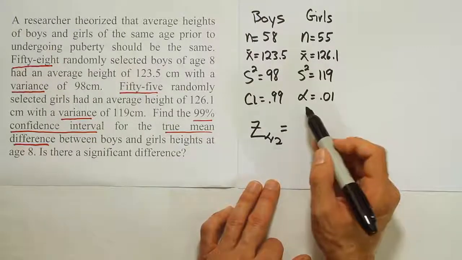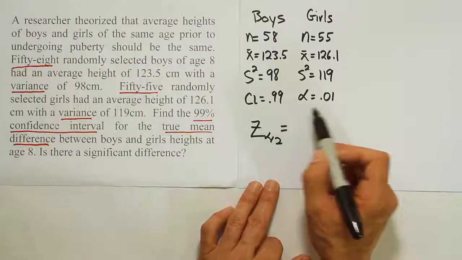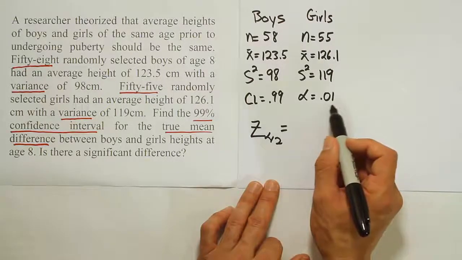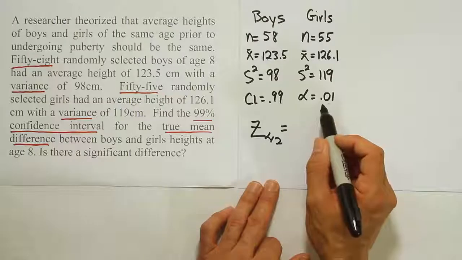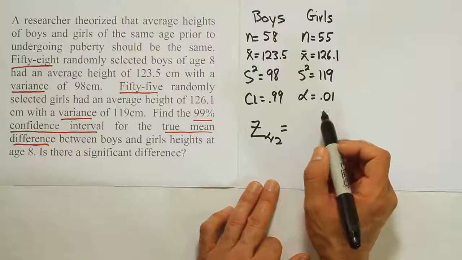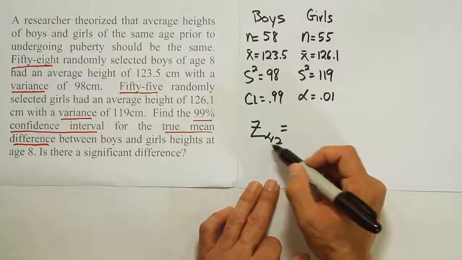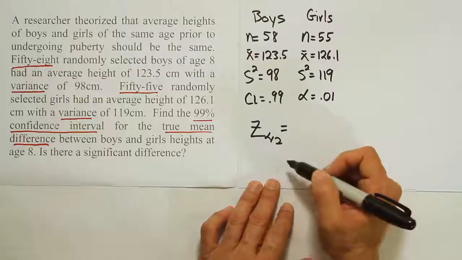So let's go to the t-table, because this number can be found on the t-table. We're going to be looking at 0.01. Since it's in two tails, we will divide that in half. So we divide the alpha in half. So 0.01 divided in half is going to be looking up 0.005. We're going to look it up all the way at the bottom of the table where we have the large values. Once we do that, we'll come back and finish the problem.